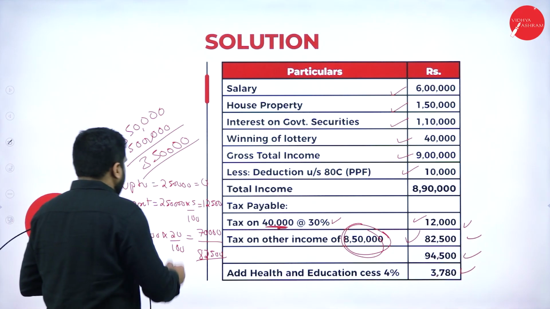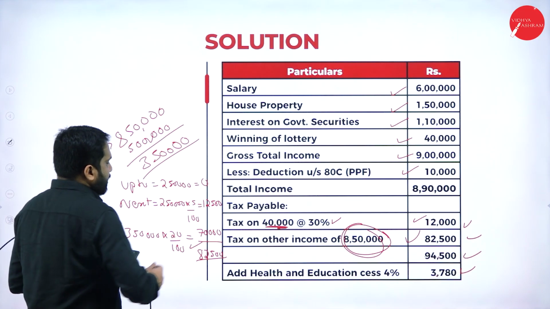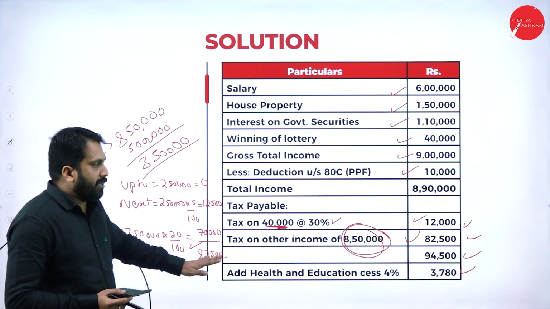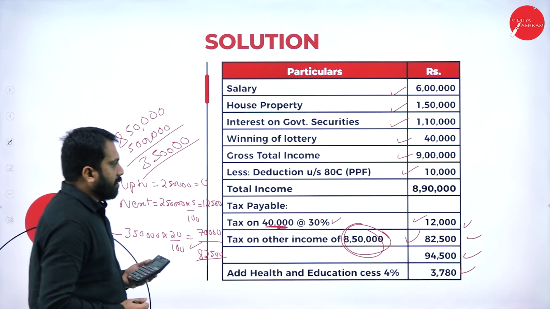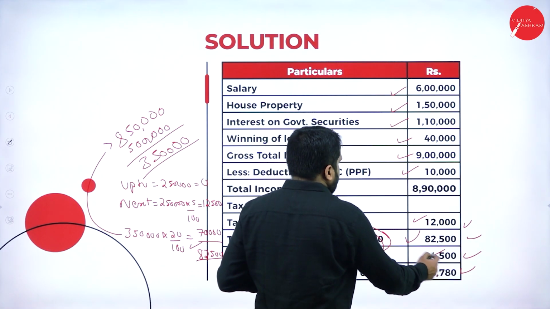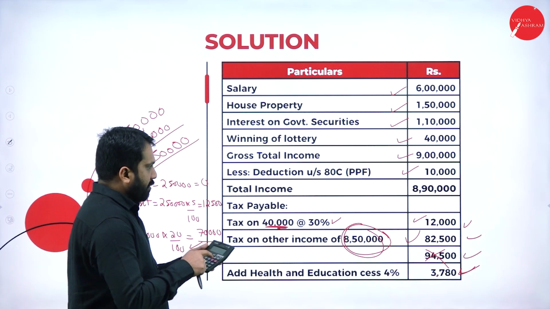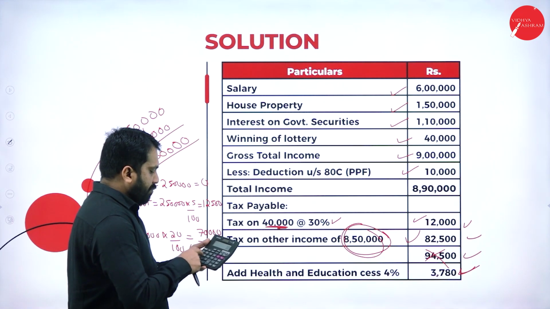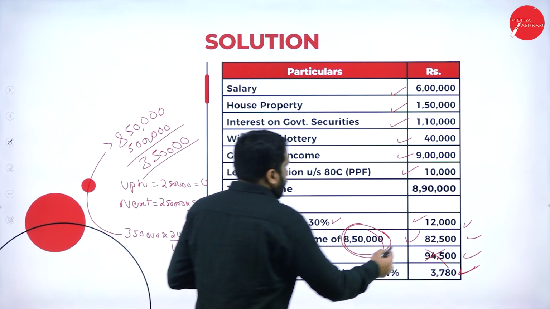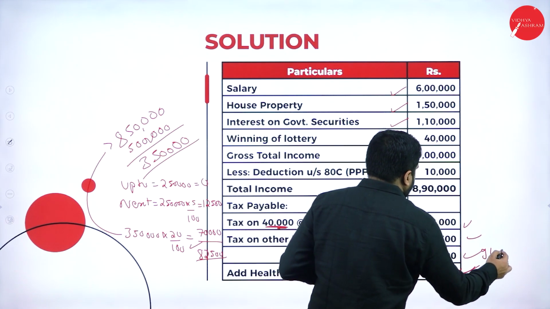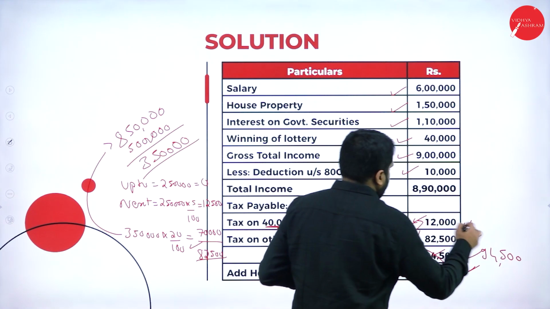On 8 lakh 50,000, if you do all the calculation, your tax burden will be 82,500. Hope you're clear. Yes. On 82,500, don't calculate this. Go with this value. Then 82,500 is your tax. 82,500 plus this 12,000, then you will get 94,500.